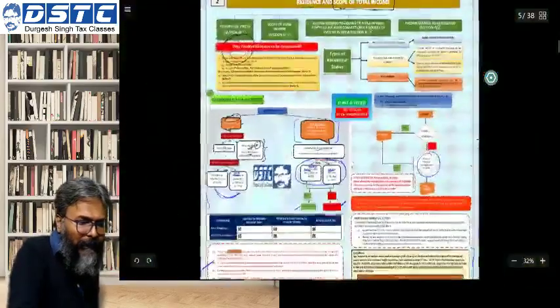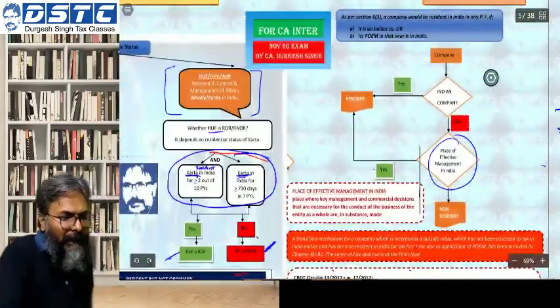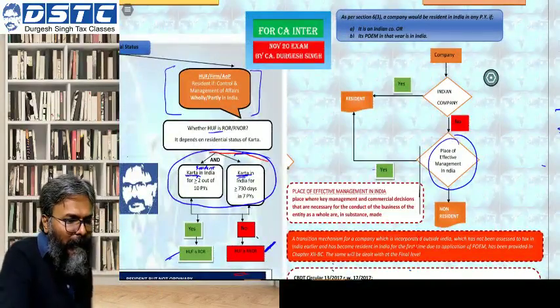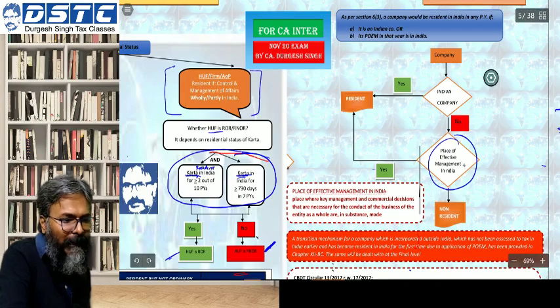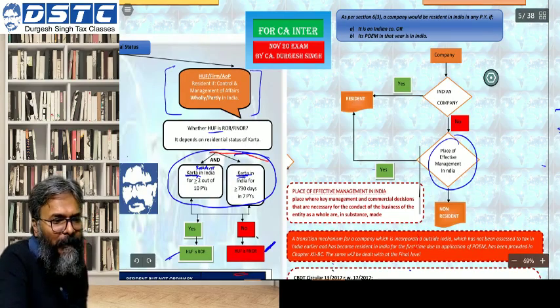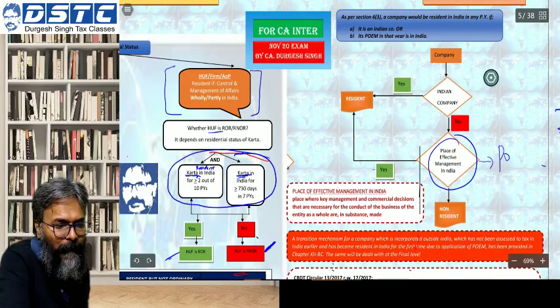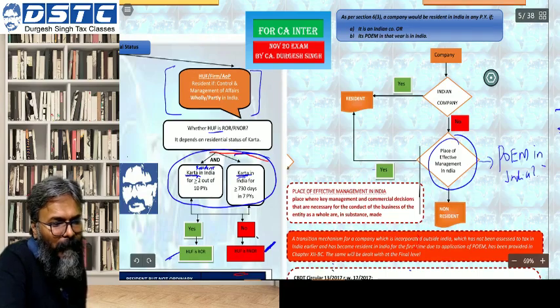if the place of effective management of that foreign company, which we also say as POEM, is in India. This is what you need to check out. Is the POEM in India?